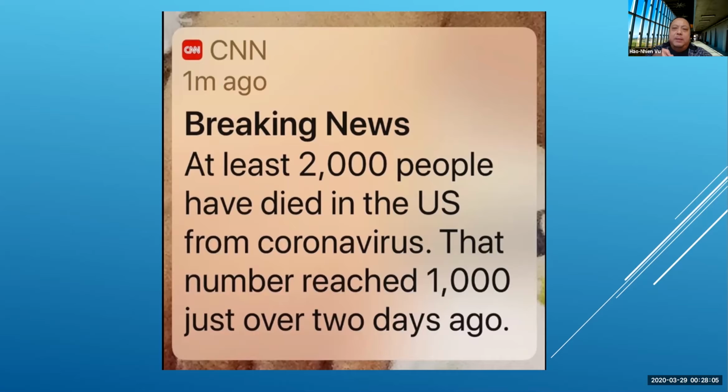But I'd like to talk about the math of this. CNN was comparing at least 2,000 today and 1,000 just 2 days ago. And when I hear that as a math teacher, it tells me that either CNN doesn't understand exponential growth, or they understand it and they throw this out to scare or to surprise people who don't know exponential growth. As bad as the situation is, unfortunately, it is 100% expected of an exponential growth. It's just the way exponential works.